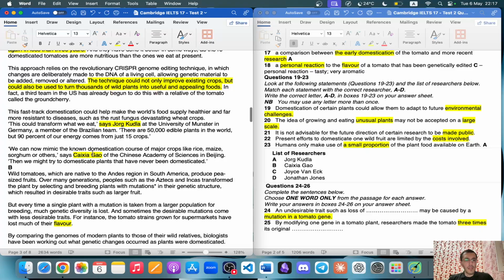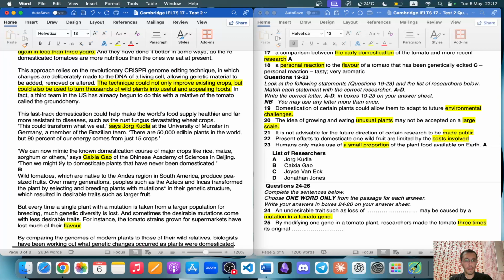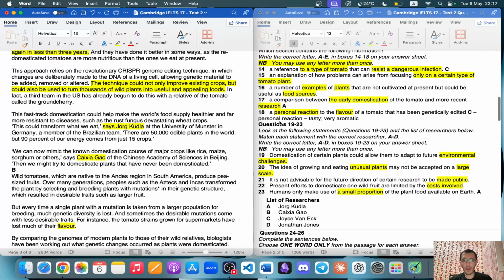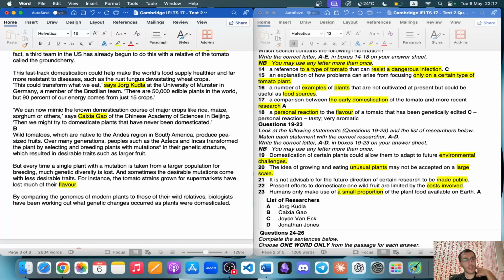We can now mimic the known domestication course of major crops like rice, maize, sorghum, or others. Now there we go. Here, a number of examples of plants that are not cultivated. I don't think that is the answer. Let's move along a little bit more.